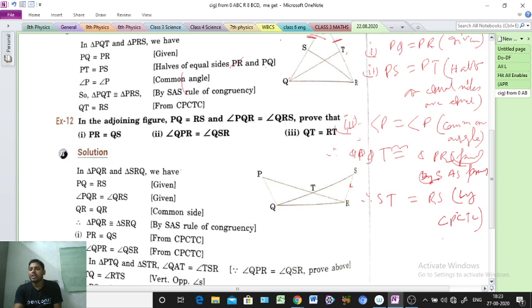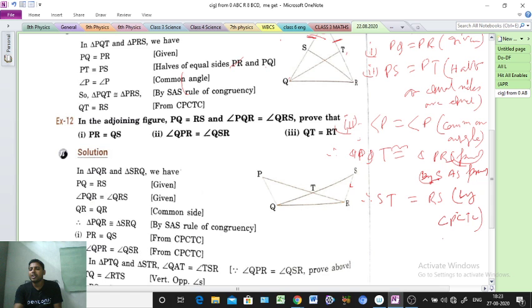So three points we are getting, which means we can prove two triangles are congruent. Therefore triangle PQR is congruent to triangle QSR. By which formula, sir?